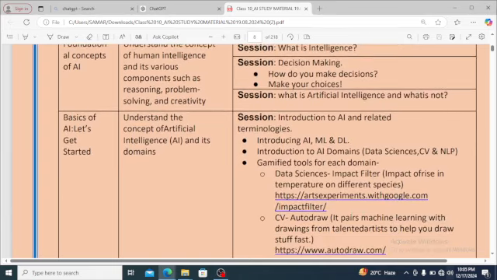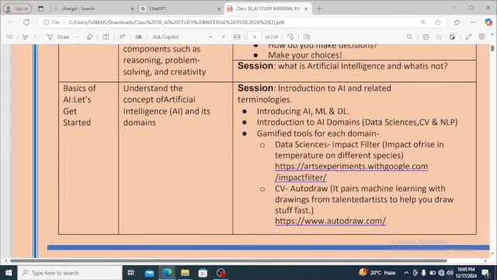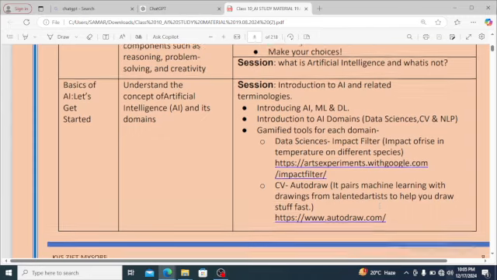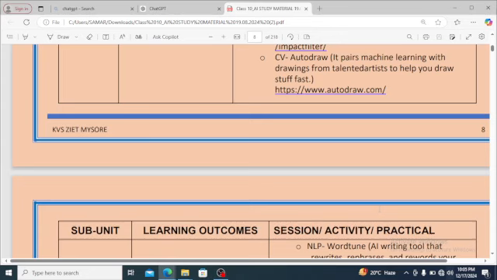There will be data science, where Impact Filter will be there. What is Impact Filter? The impact of rise in temperature on different species. What is CV? AutoDraw is there. It pairs machine learning with drawings from talented artists to help you draw stuff fast.